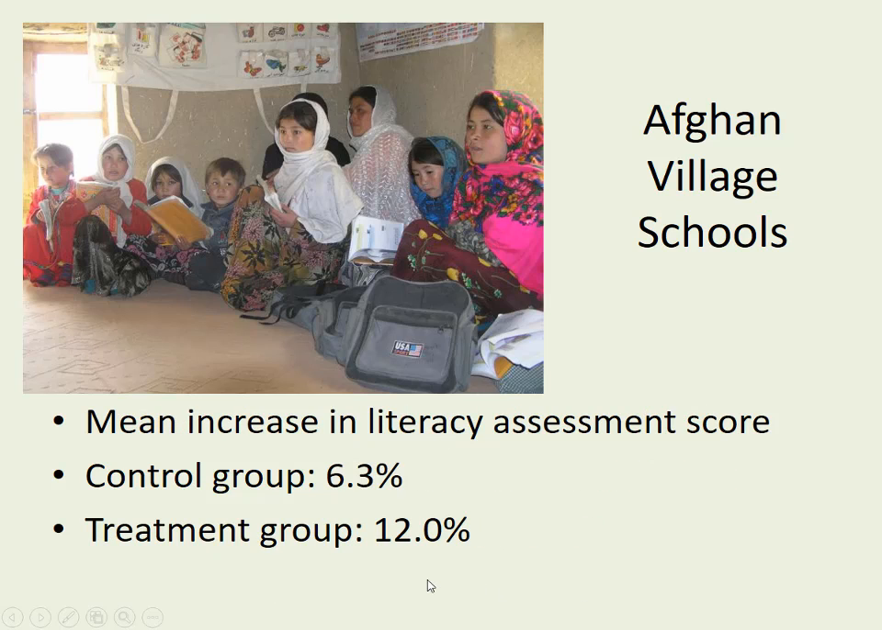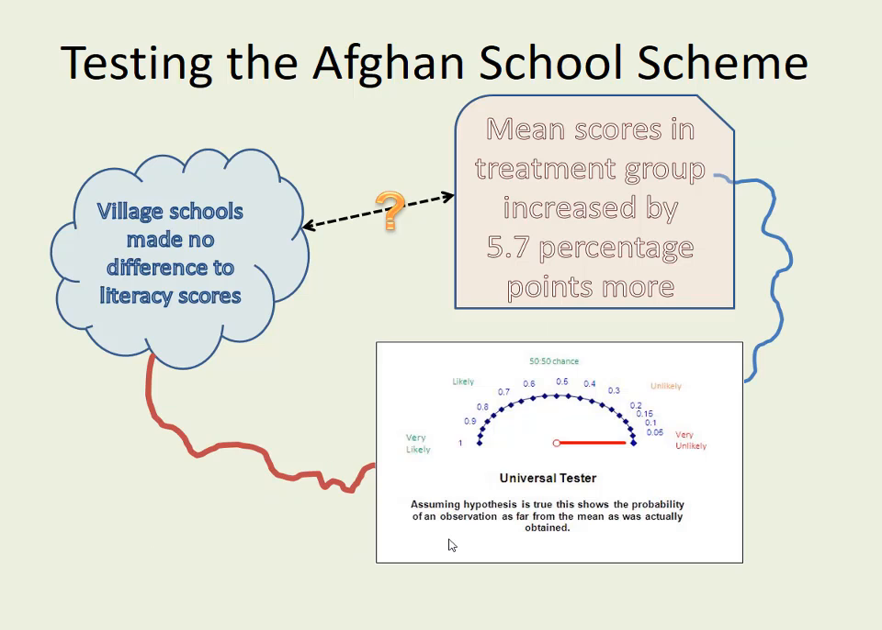So there was an increase. The control group went up by 6.3%. Great. The treatment group went up by 12%, even greater. So here's your universal tester. You start with the assumption, okay, I assume that the village schools made no difference to literacy scores. They're going up anyway. So the village schools made no difference.